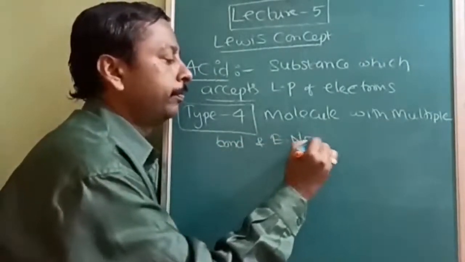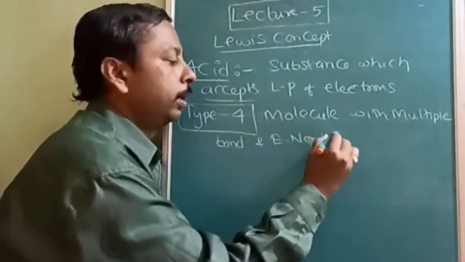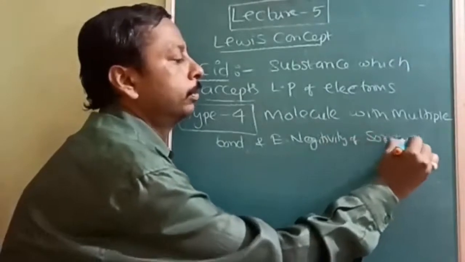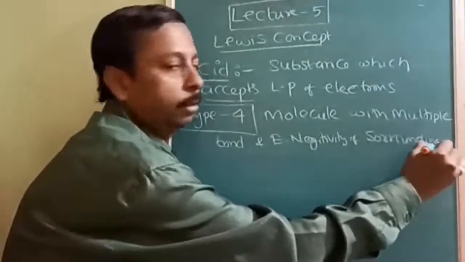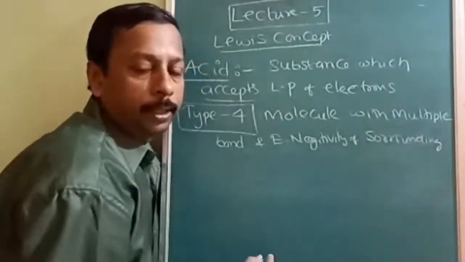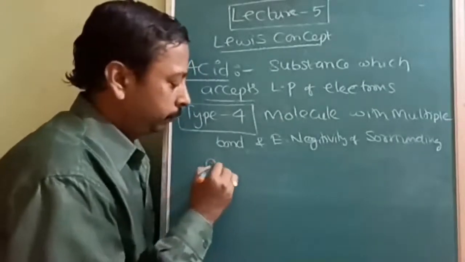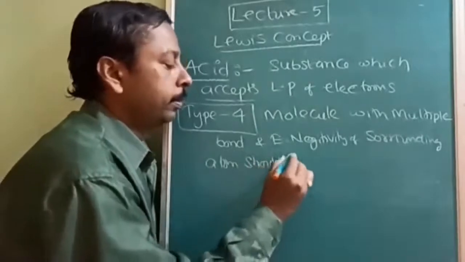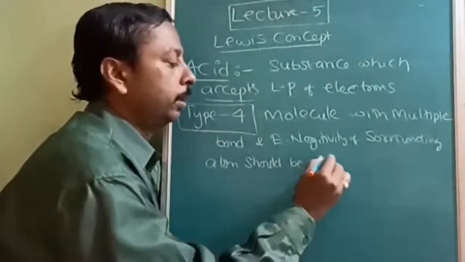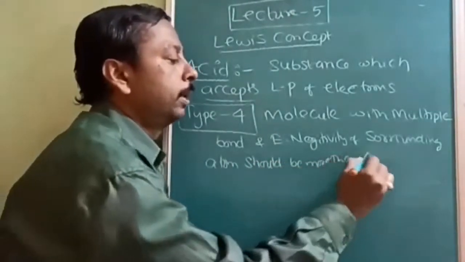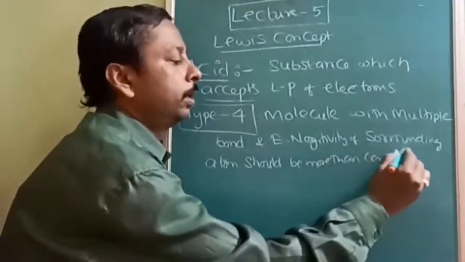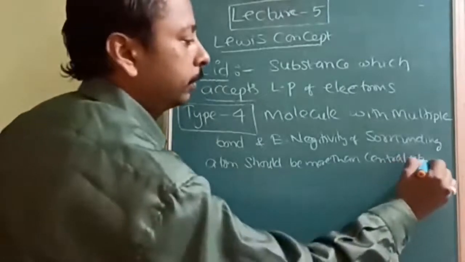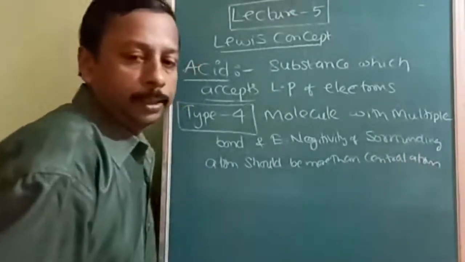Molecule with multiple bond and electronegativity of the surrounding atom. Which atom? Of the surrounding atom, it should be more than the central atom. Okay, and with the examples, very, very important. So let us take an example.